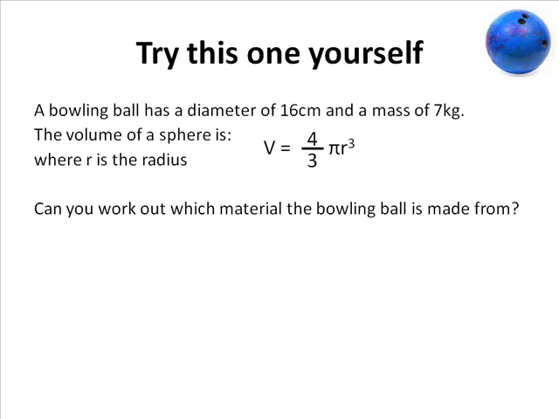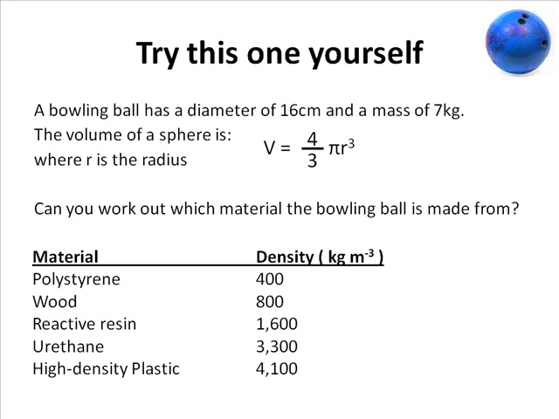Here's one for you to try yourself. A bowling ball has a diameter of 16 centimeters and a mass of 7 kilograms. The volume of a sphere is 4/3 times pi r cubed, where r is the radius. Can you work out which material the bowling ball is made from? The answer to this question will be posted in the video description.